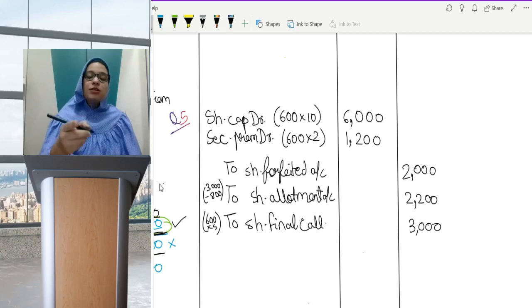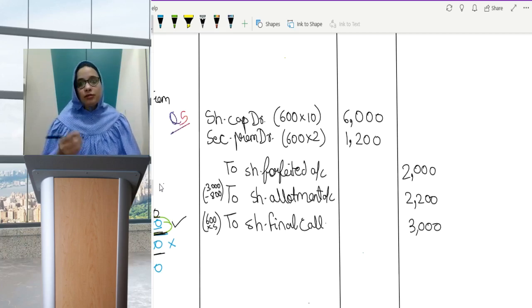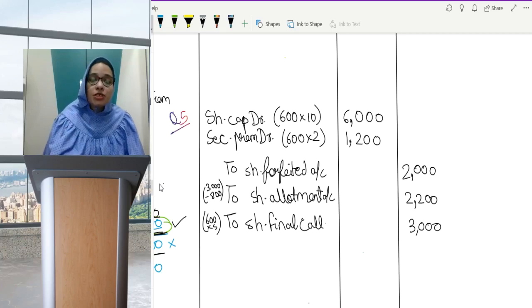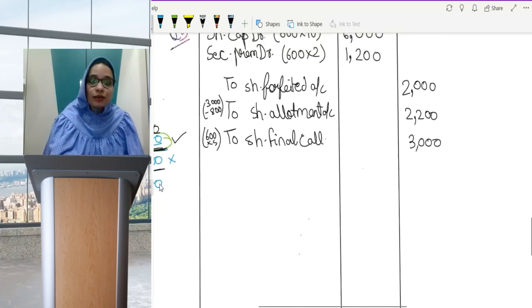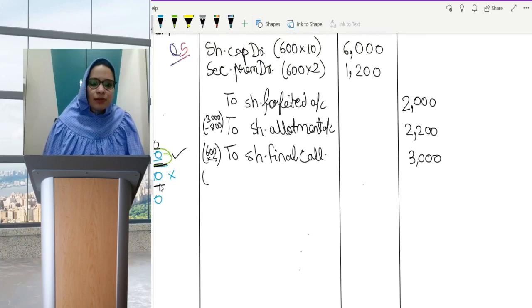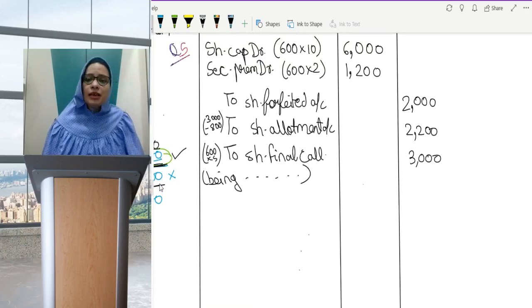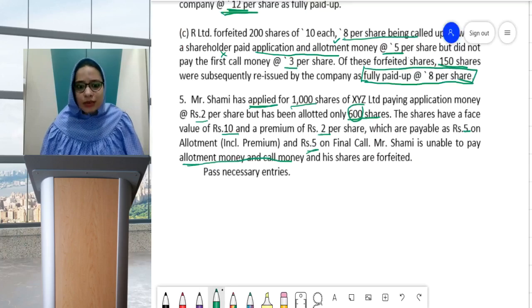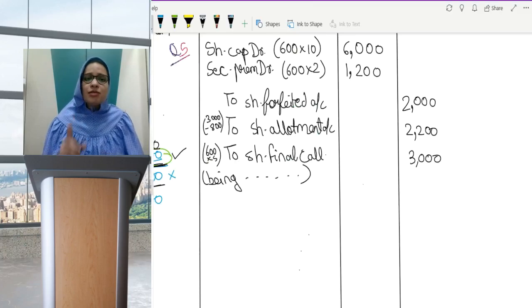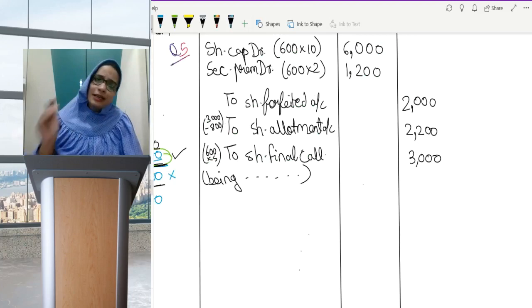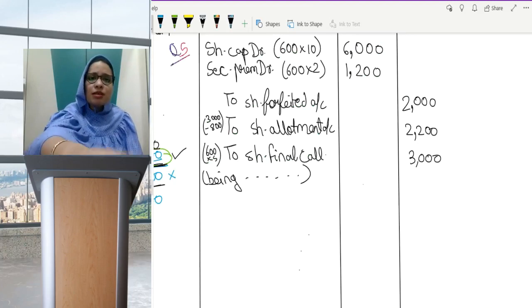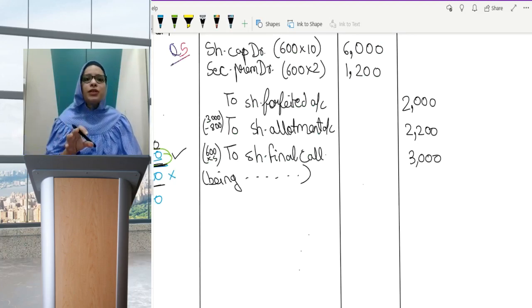Such a type of question. This is a question from the Institute of ICAI CA Foundation module only. This is one of the illustrations, but an important one, so I had to take it here. And then the narration would be: being 600 shares forfeited. Okay, even this question did not have any reissue. I think there was nothing mentioned about reissue. See, you don't have to think anything at the time of reissue. For reissue, you can simply see the forfeiture entry and you can do it. The main important thing is the forfeiture entry.